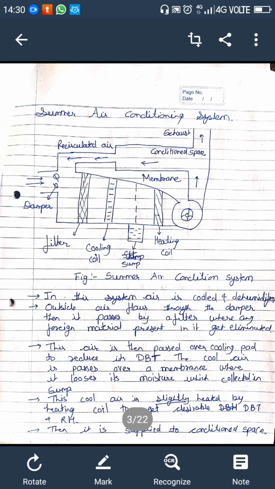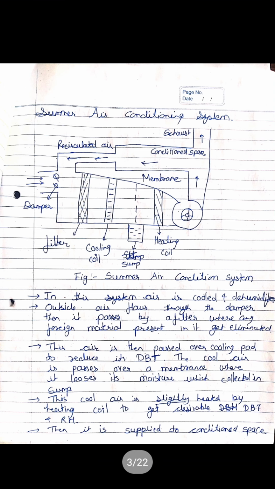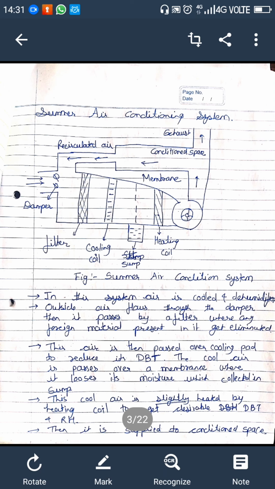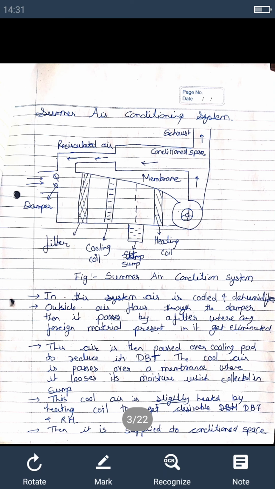The remaining part of the used air is again conditioned. The outside air is sucked and made to mix with the recirculated air to make up for the loss of conditioned air through exhaust fans or ventilators from conditioned space.